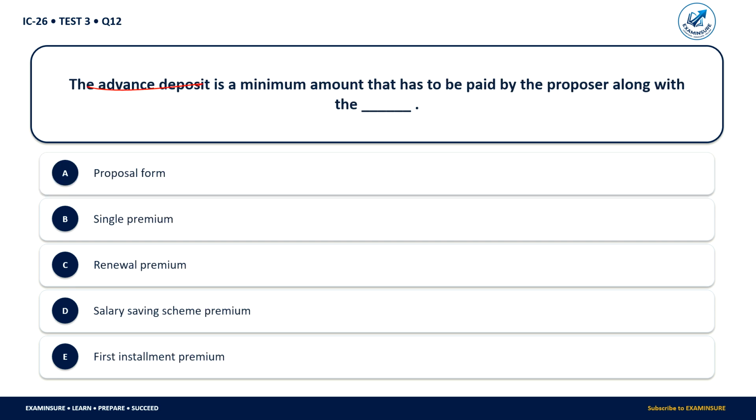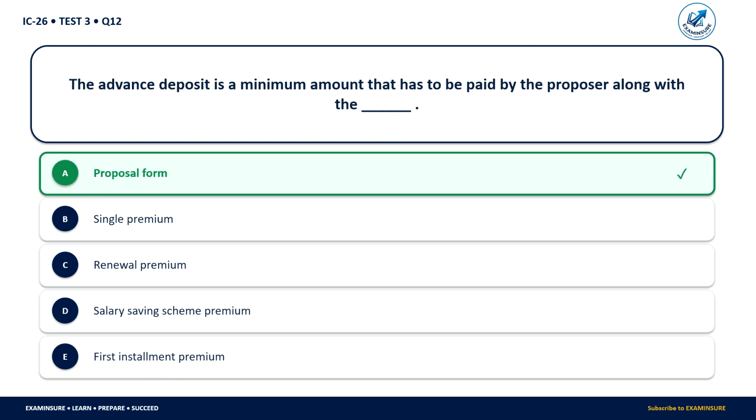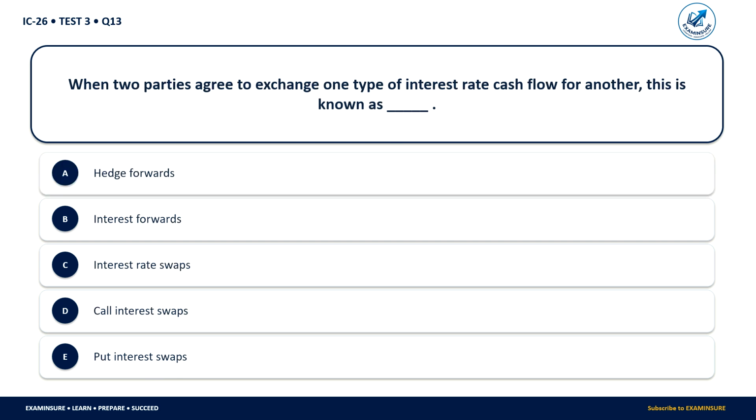The advance deposit is a minimum amount that has to be paid by the proposer along with the proposal form: single premium, renewal premium, salary saving scheme premium, first installment premium. So they have to pay with the proposal form.